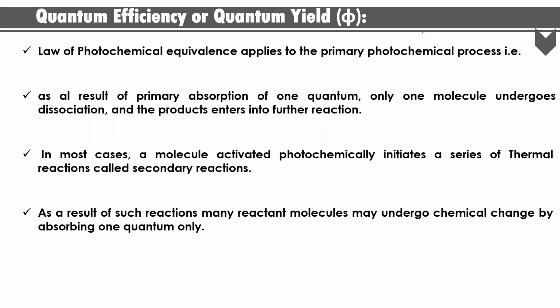So one important topic in photochemistry is quantum efficiency, or it is known as the quantum yield. This is an important topic in photochemistry. This quantum efficiency or quantum yield is denoted with the phi symbol.